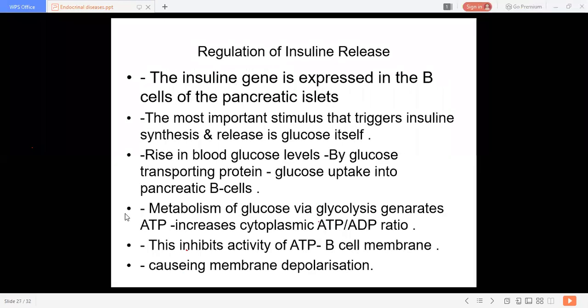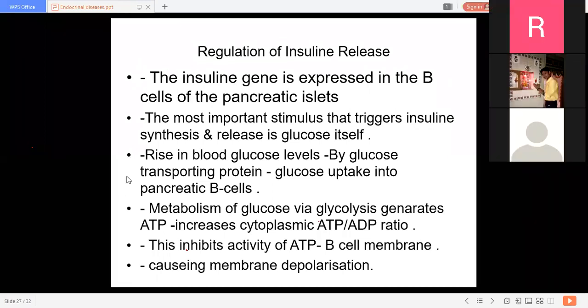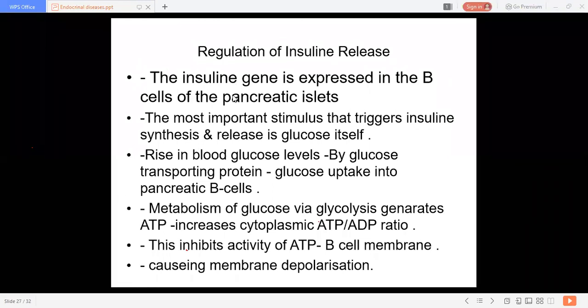Now, regulation of insulin release. What are the ways of insulin release? That is the main part. Now we are going to discuss. The insulin gene is expressed in the beta cells of the pancreatic islets, the islets of Langerhans.